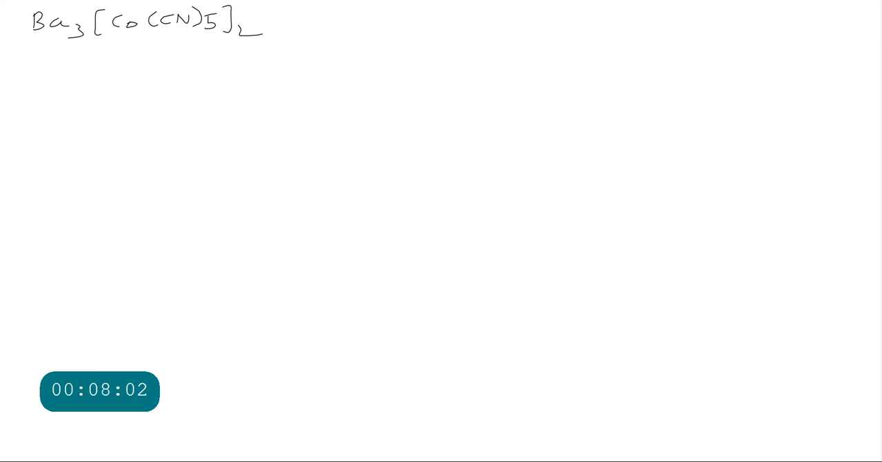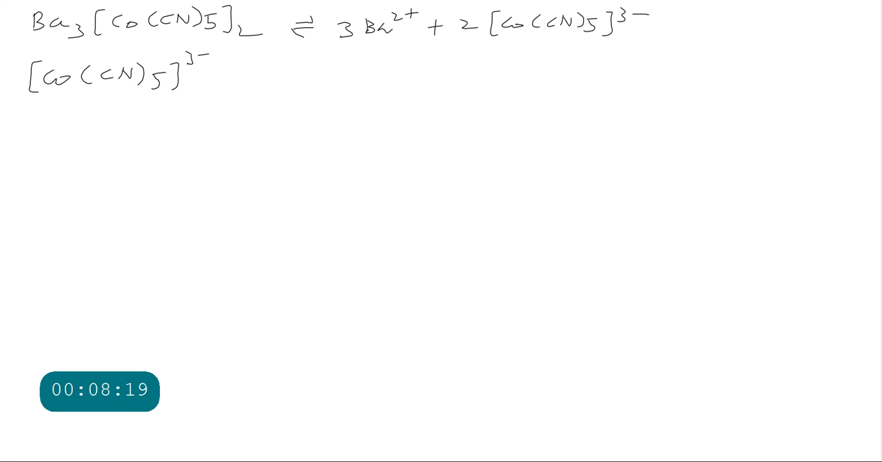Now we will write this in the ionized form: 3 barium ions and 2 complex ions. Complex ion is [Co(CN)5]3-. Now let us take the complex alone, [Co(CN)5]3-. It is the complex, and the complex is an anion. In the complex we want the cobalt oxidation number.